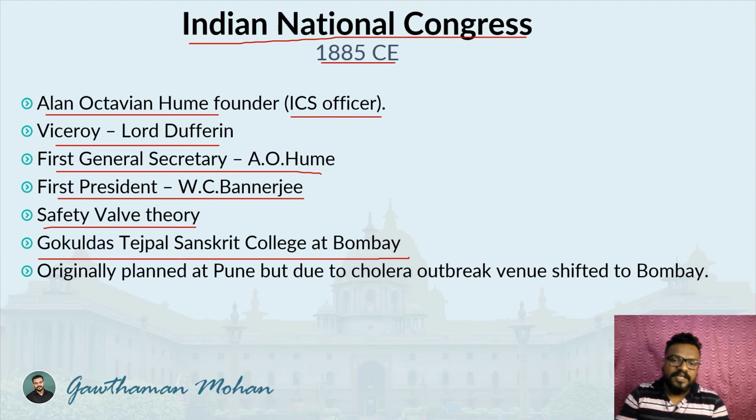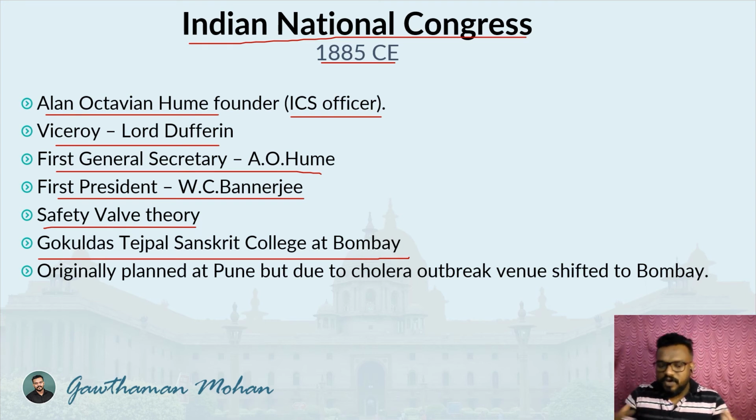That's what made them extreme in their thought process. They wanted to achieve their goals by any method; the path or the means was not a problem for them. On the other hand, moderates were more peaceful and non-violent in nature.